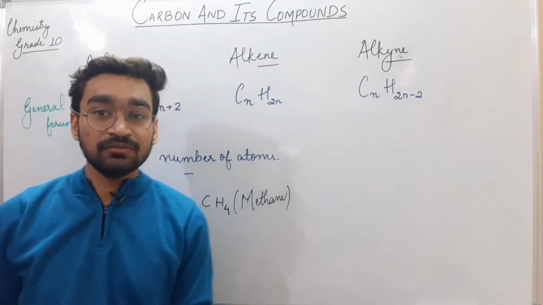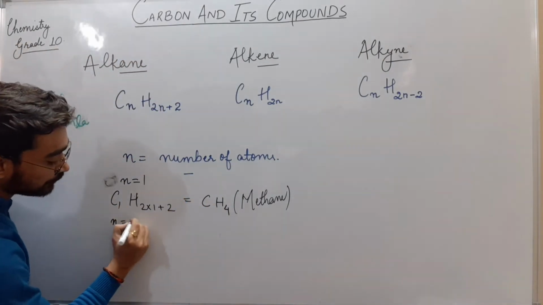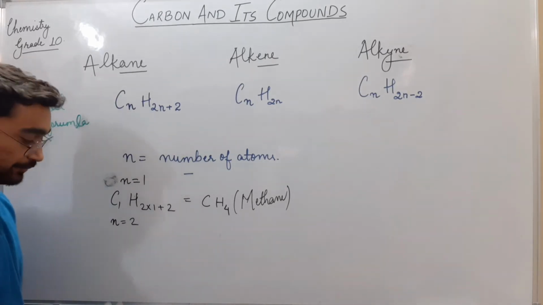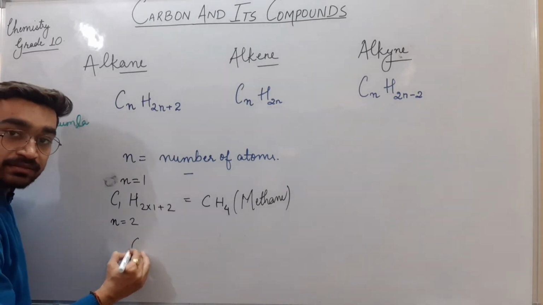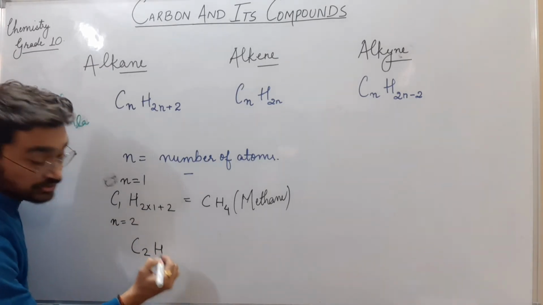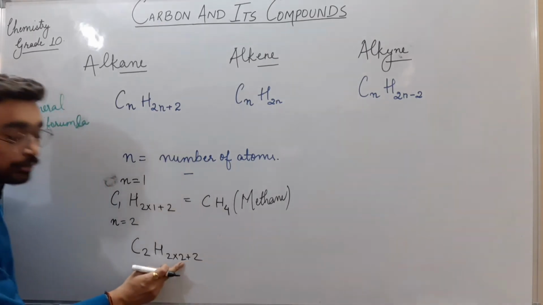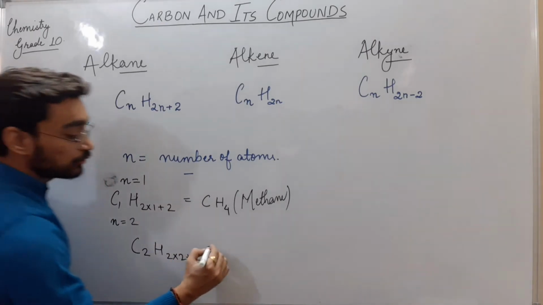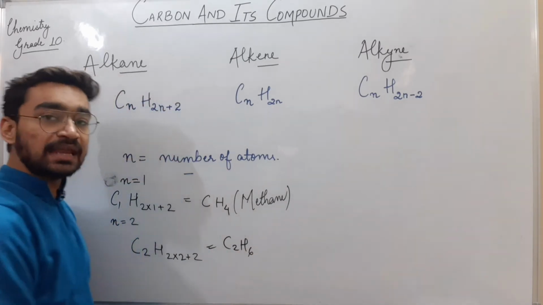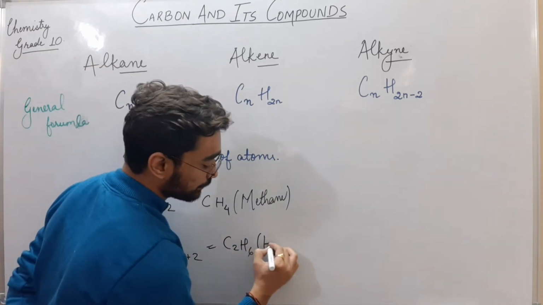Like that, we can write other members also. What will happen if n equals 2, means the number of carbon atoms is 2? It will be C2H2n, 2 into 2 plus 2. 2 2s are 4, 4 plus 2, 6. So we can say C2H6 is the second member of this family, and its name is ethane.